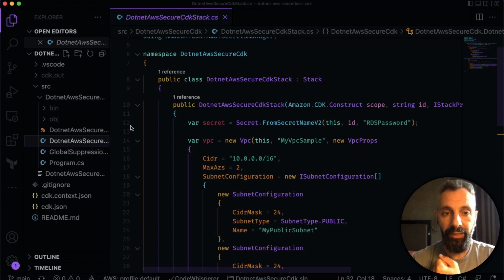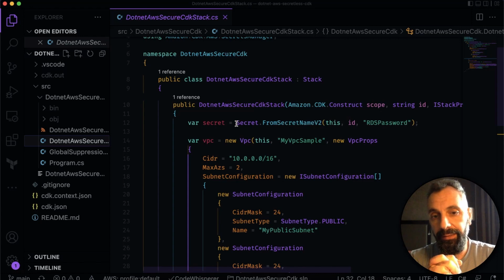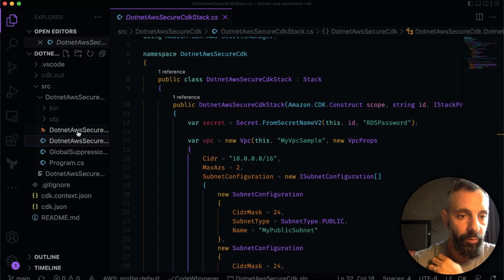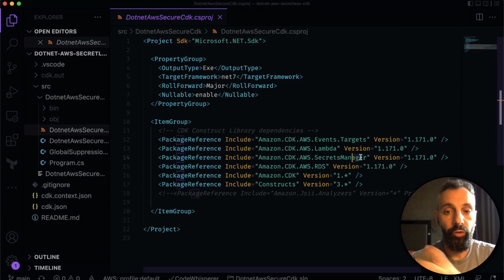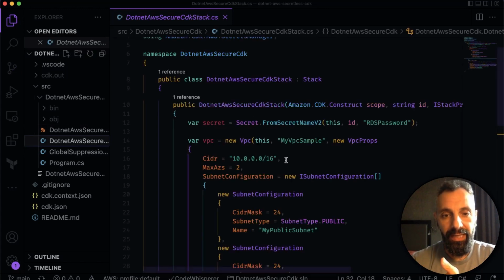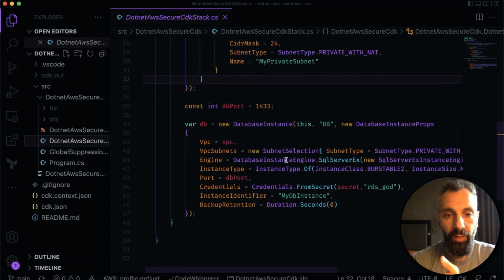You will notice on line 12, the first thing I do is to pull the secret from my Secrets Manager. And for that, we do have the CDK Secrets Manager library, which is built on top of the standard library. So we're not using the SDK, we're using the CDK specific Secrets Manager library to interact with the Secrets Manager in one line of code. And then that secret gets passed down to our database instance under the credentials. So we're creating a credential from secret, and we're passing the secret with RDS as the admin.